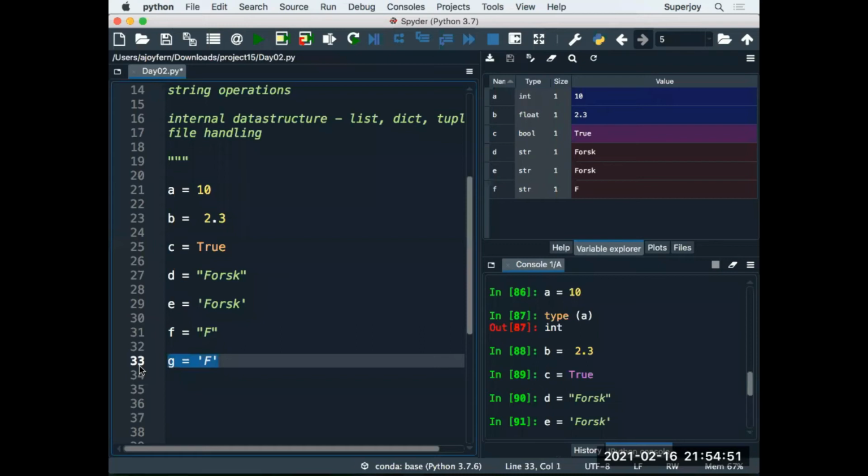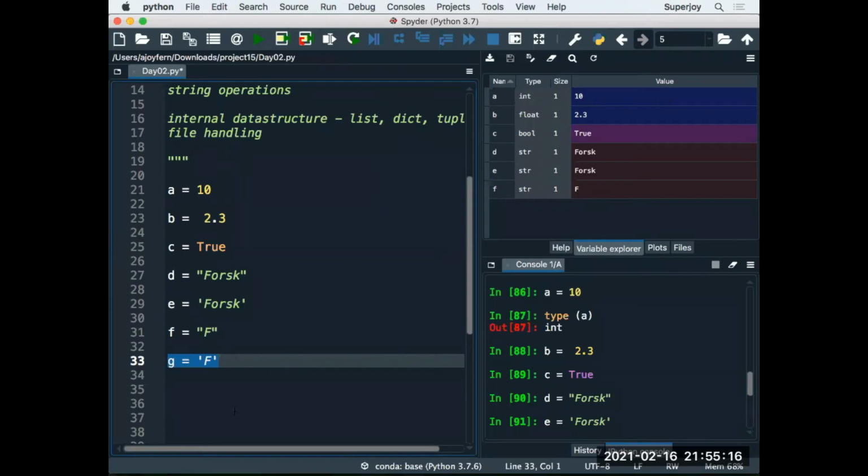Now, guys, if you are coming from a C or C++ background only, and you are just a beginner in Python, you may assume that this is going to be char. But guys, we have no char type in Python, right? Even though it is a single letter, single character, the data type is still str.